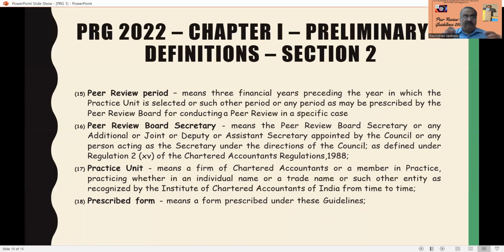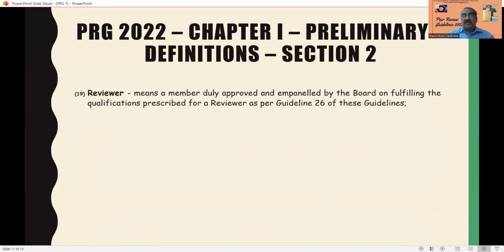And now in some places they mention that you have to apply in the prescribed form. Prescribed form means a form prescribed under these guidelines. That is, there are 10 forms prescribed in the guidelines. Next is reviewer. Who is called a reviewer? Reviewer means a member. Here they are saying member.